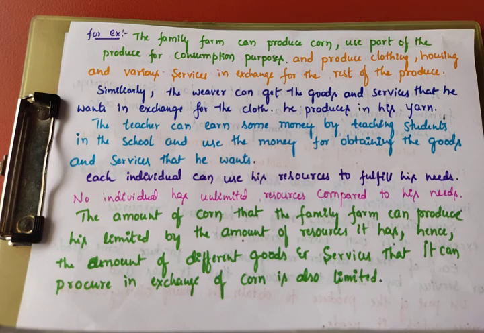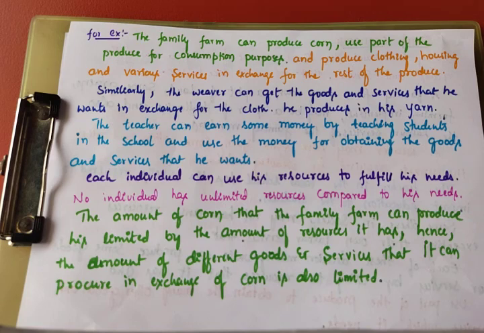For example, assume the family farm can produce corn.